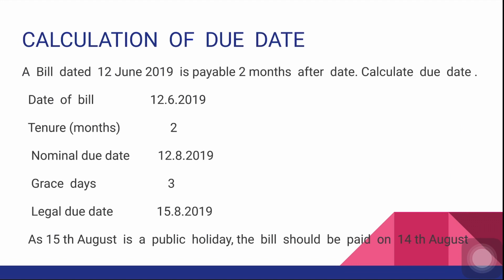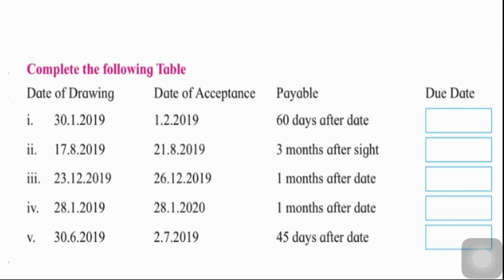Okay, is this clear? Now on the basis of this, I have given you a table and you are required to complete that. Date of drawing is given, date of acceptance, payable, that is the tenure, and the due date. So when it is after date, then you will calculate from the date of drawing and you will add 3 days of grace. If it is given after sight, then you will add from the date of acceptance. Okay, just try to do this on your own. We shall meet again. Thank you.